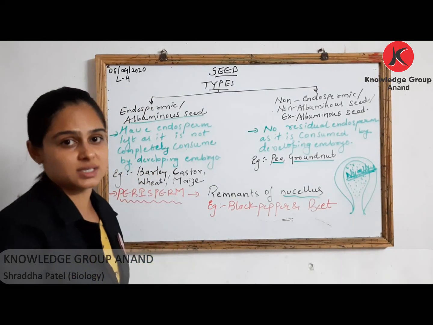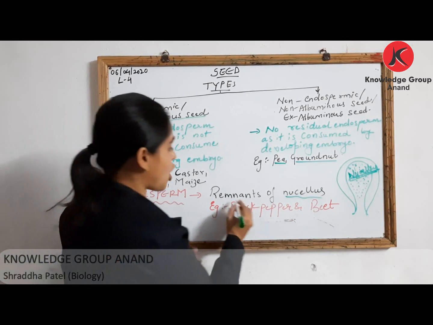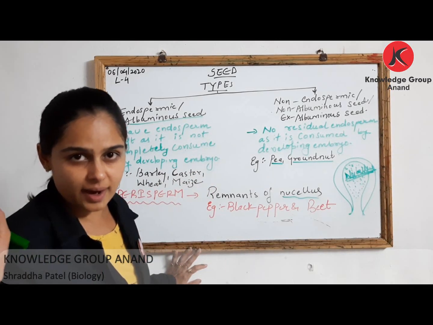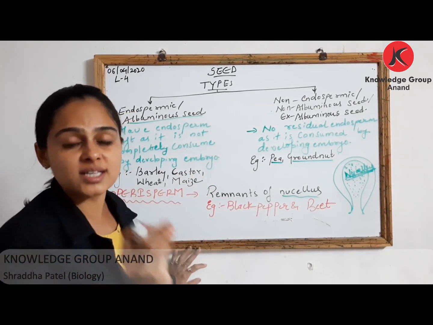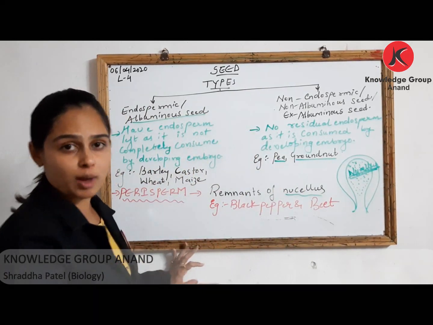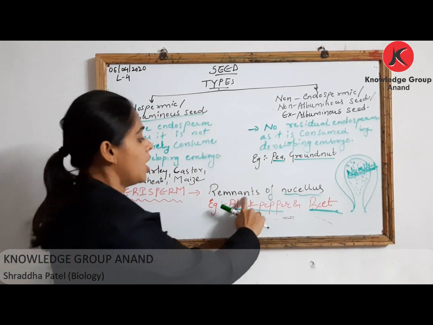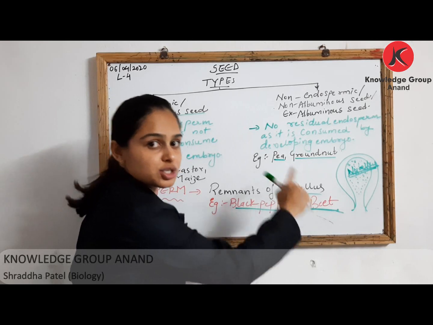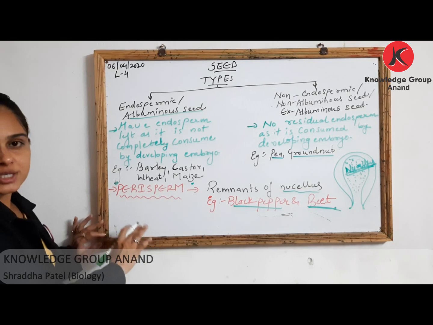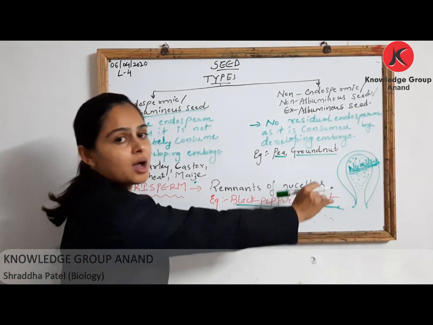Now in some seed, after attaining maturity, there is presence of remnants of nucellus. वैसे this gets degenerated, right? लेकिन कुछ seeds होते हैं. Say for example, if you are talking about your black pepper and beet, ये दो example you need to memorize. Black pepper and beet, these two seeds have remnant of nucellus, जिसको बोला जाता है perisperm. So what is perisperm? Perisperm is nothing but remnant of nucellus, which is seen in case of your black pepper and beet.